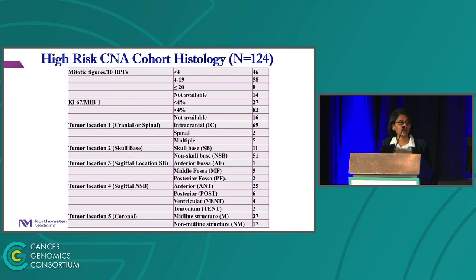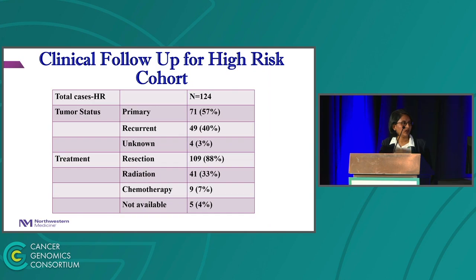Most of our cases had a mitotic index of 4 to 19, and we identified 5 anatomical tumor locations, which are cranial or spinal, skull base, sagittal skull base, sagittal non-skull base, and coronal. Moving on to clinical follow-up, our data at this point is limited, but 57% of our cases were primary, 40% showed recurrence, 88% underwent resection, and 33% underwent radiation.